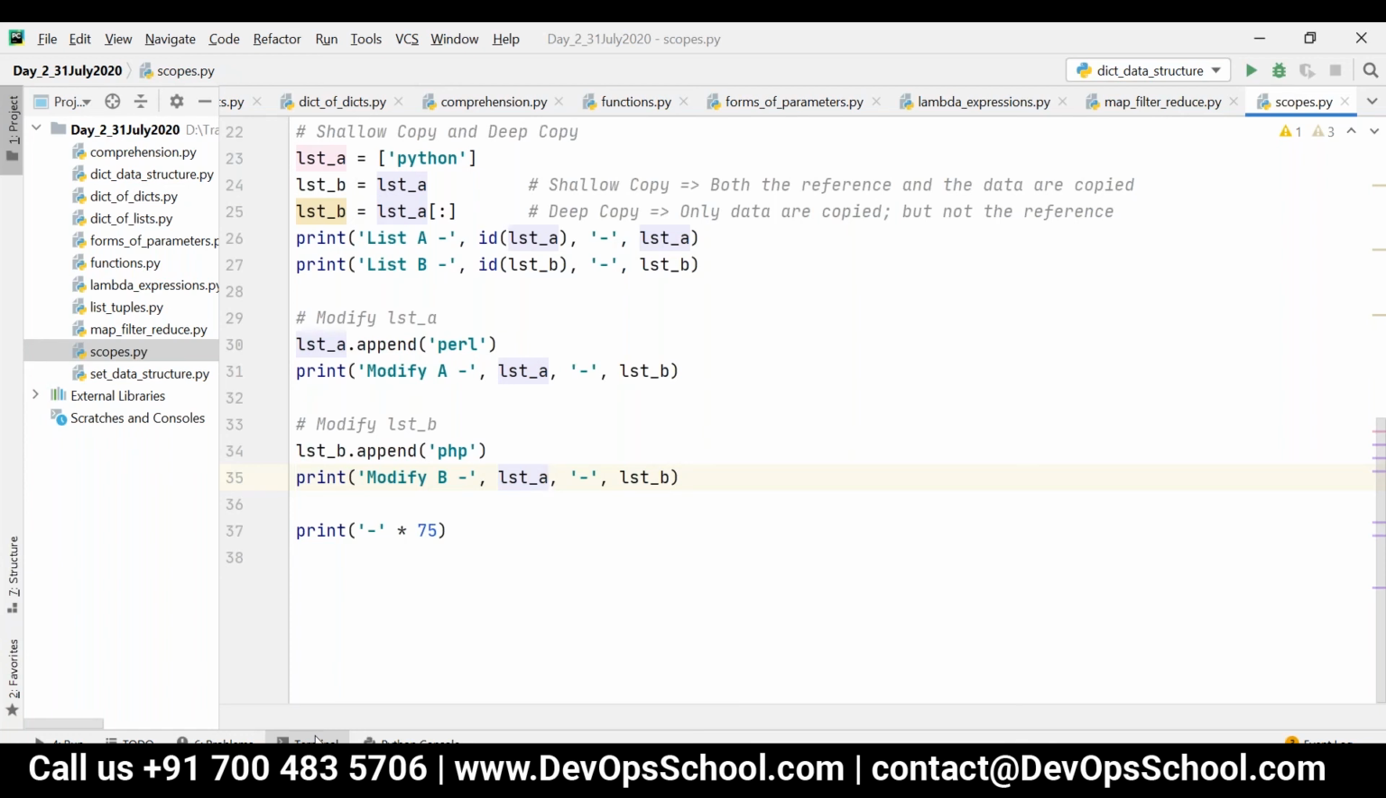Okay, because this concept is very important for pass by reference. So now let's see pass by reference. You can easily understand that is pass by reference.